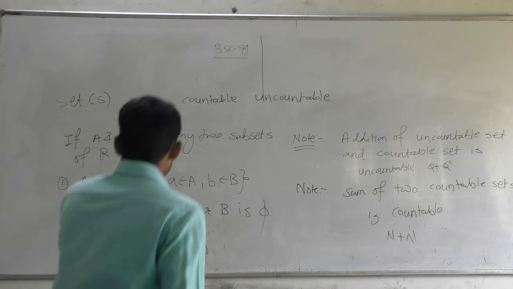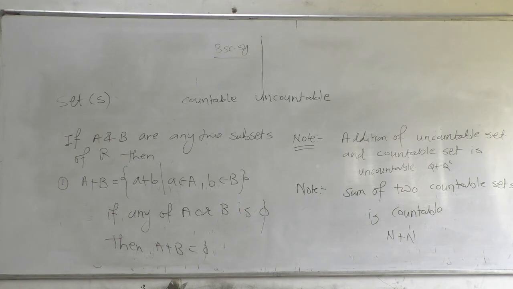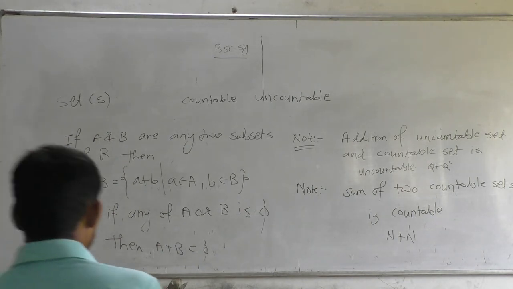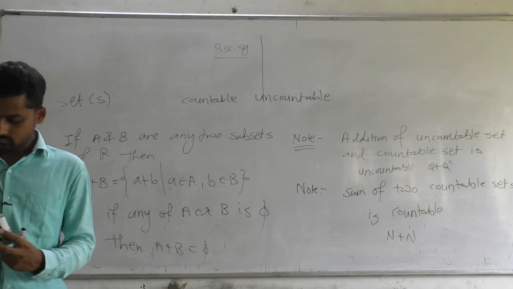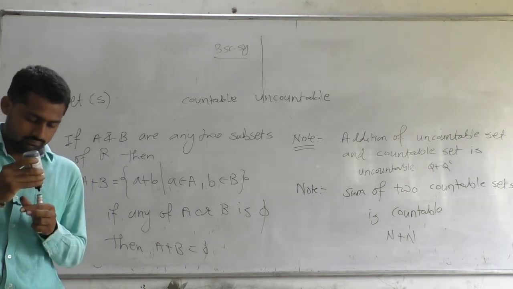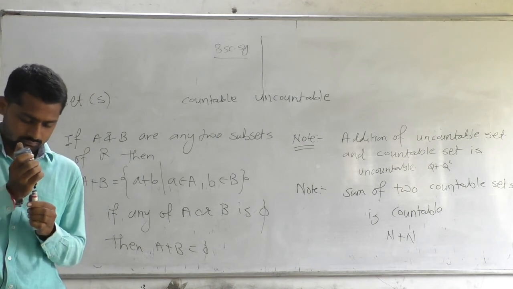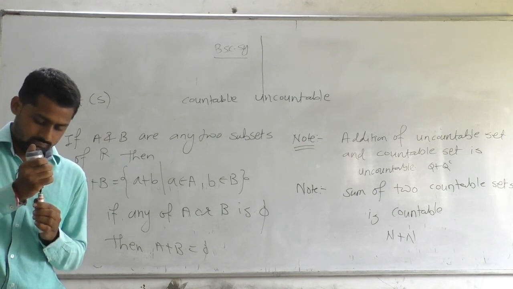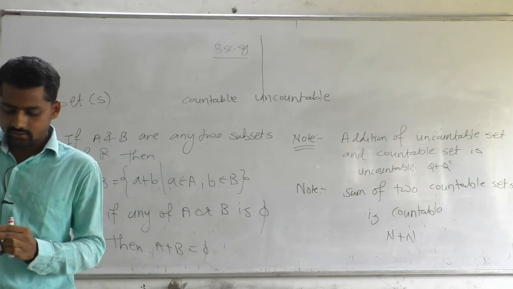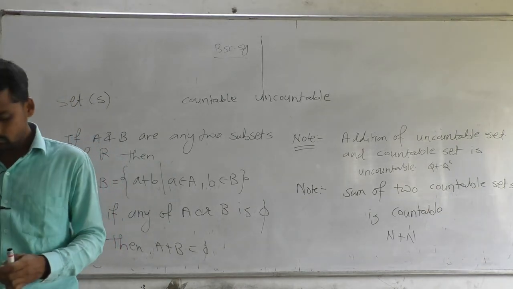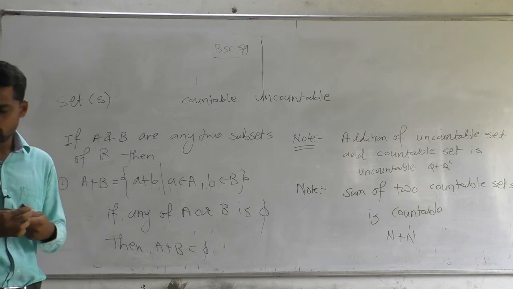If any of these two is an empty set, then their addition is also an empty set. This is the addition of two sets.